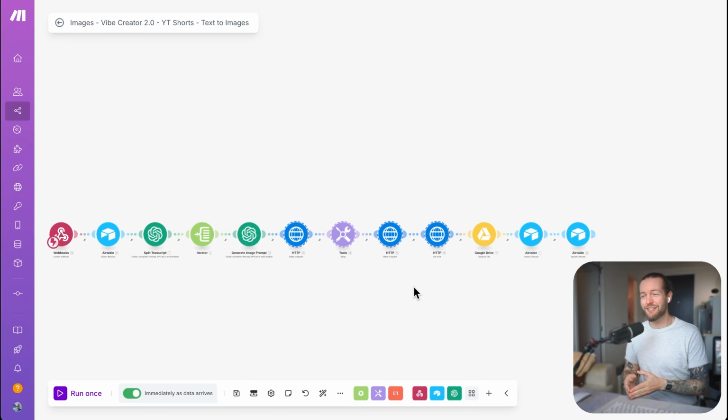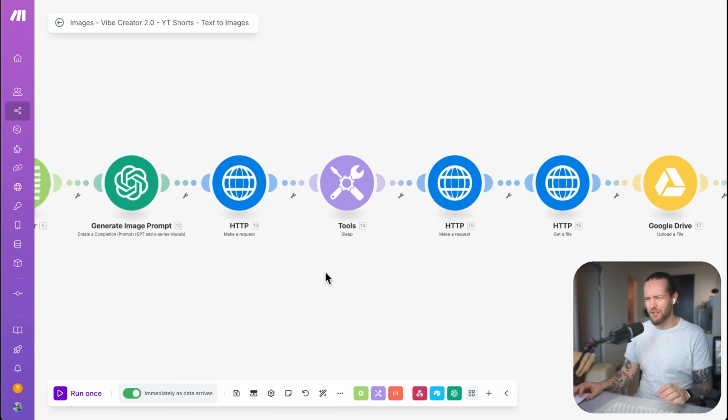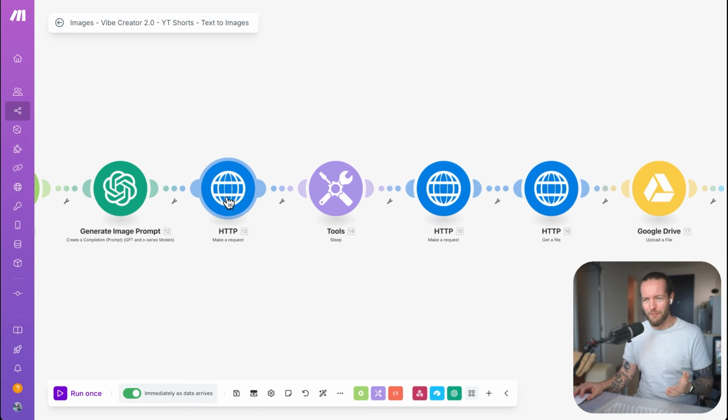And the reason we're using these is because we can connect to any API on the internet with this simple module right here. So let me show you how to set this up. This is a skill that if you are an automation builder and you don't know this, listen to this carefully.